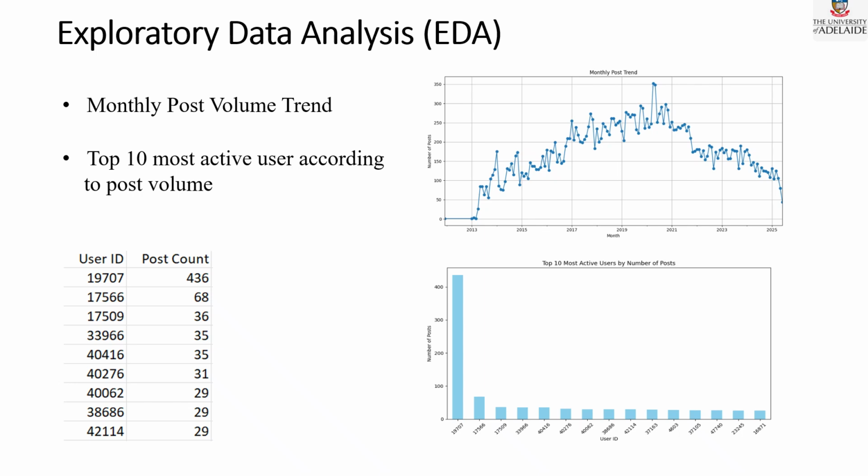Also I have mentioned here the most active users according to post volume. Here is the bar graph. We can see one user posted 436 posts, another user posted 68 posts, another 36, and so on. I have 500 unique user IDs.